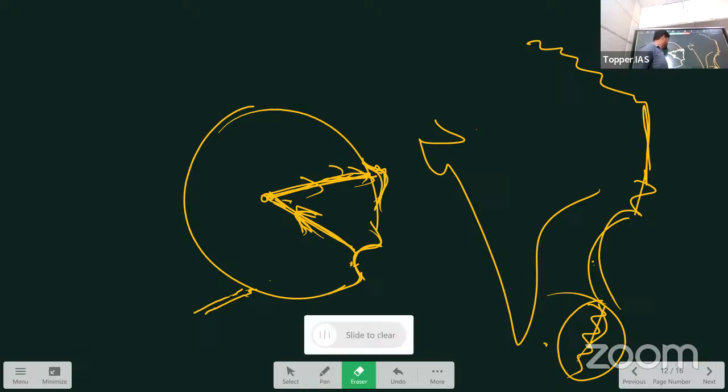So here the force is radial. Radial means either towards the center or away from the center. This is radial movement, right or wrong? So epirogenic movement is what? Uplift and subsidence. These two movements are radial movements. They are radial movements. Okay.